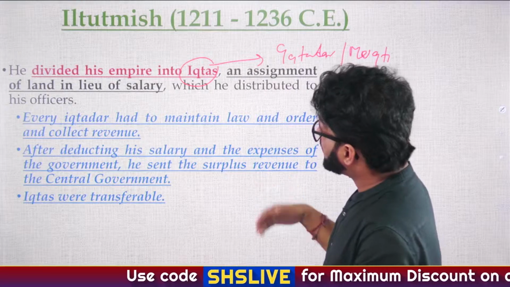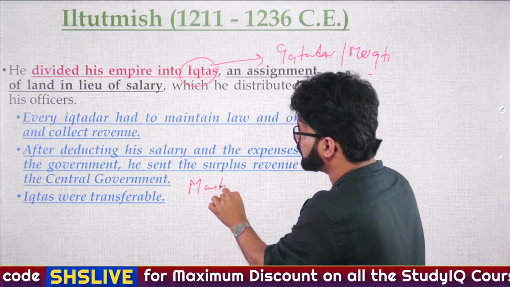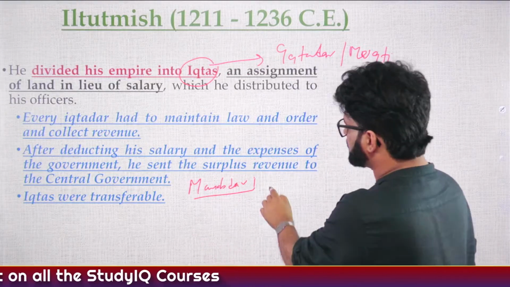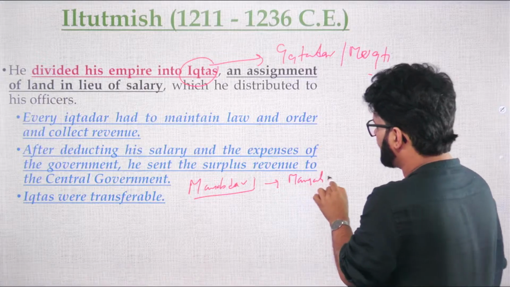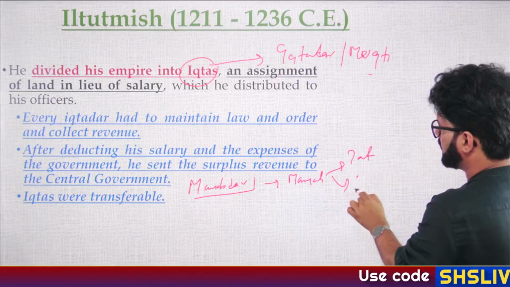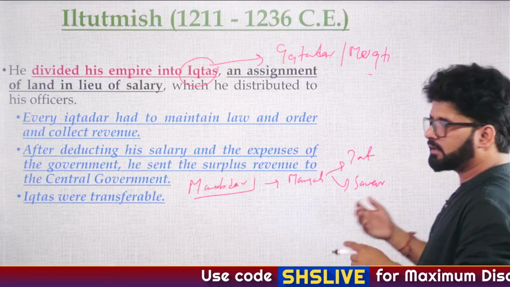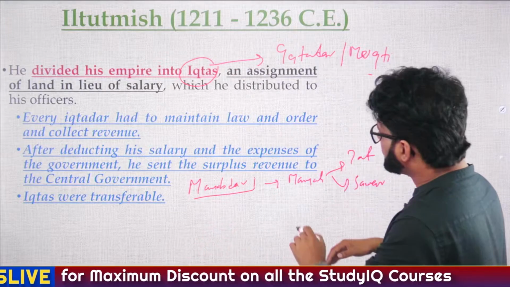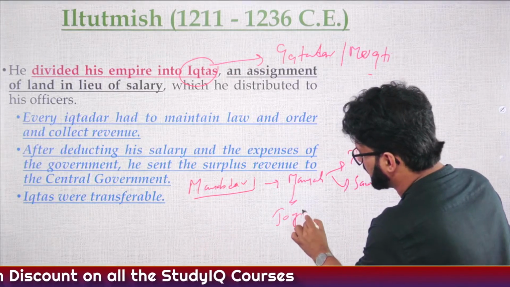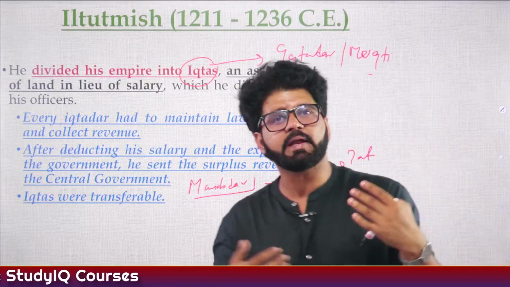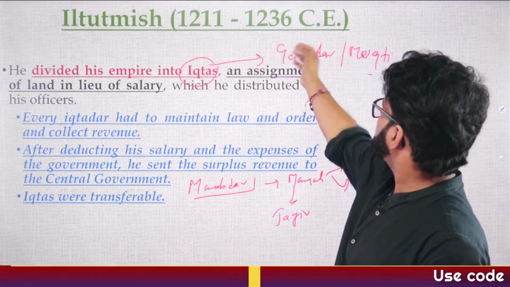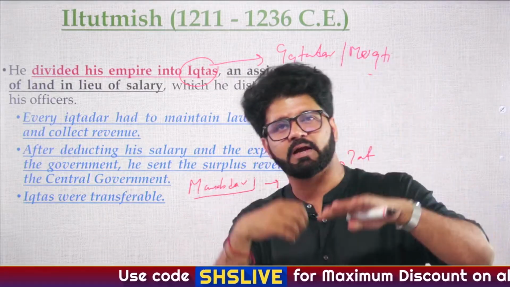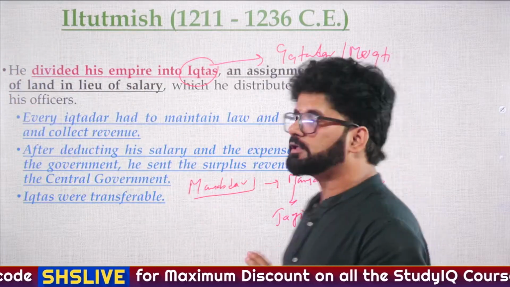And then the Mansabdari and Zagirdari systems we have also discussed, which we will talk about later when we discuss Mughals. In the Mansabdari system, the officers are known as Mansabs and they have to maintain something known as Jat and Sawar. Jat are horses and Sawar are horsemen. They have to maintain a certain amount of horses and horsemen. If they are paid in land, that land is known as Jagir and they are called Jagirdars. But unlike the Iqtadars or Muktis who have to stay in their Iqta, these Mansabs do not have to stay in their Jagir. They can stay anywhere. Their main purpose is to maintain Jat and Sawar.